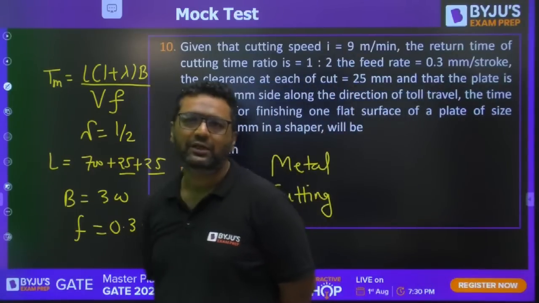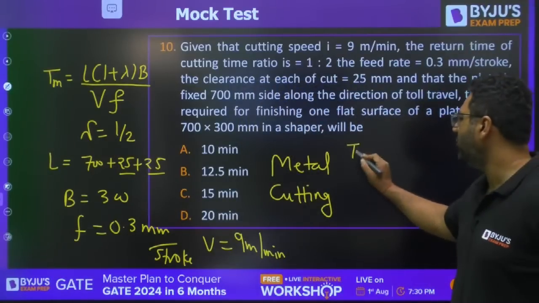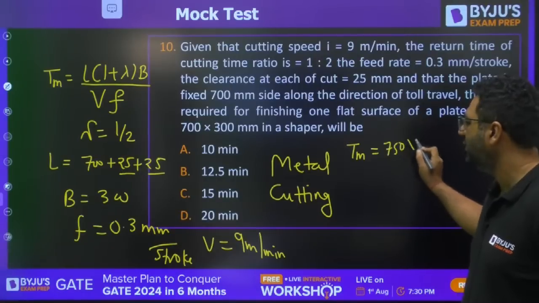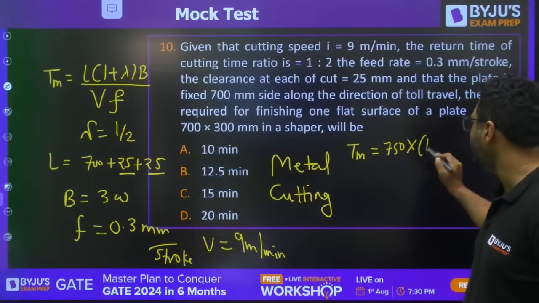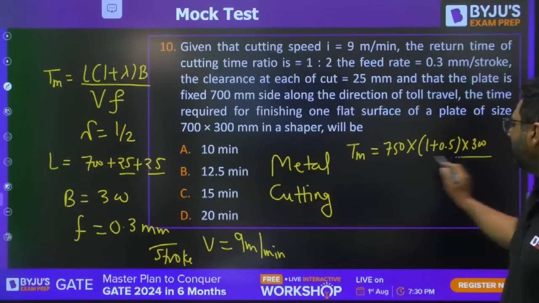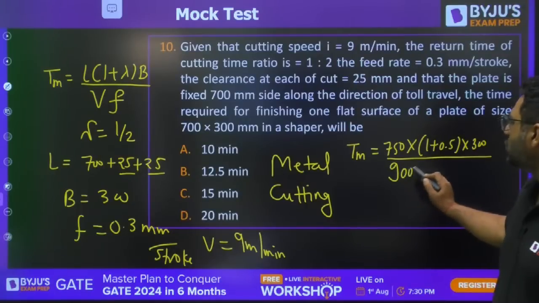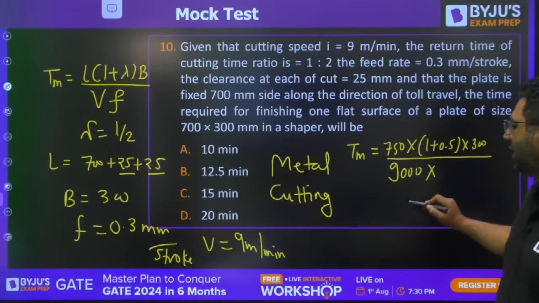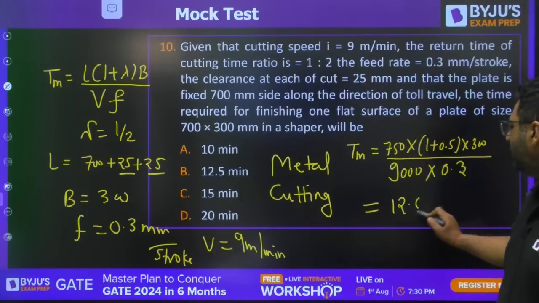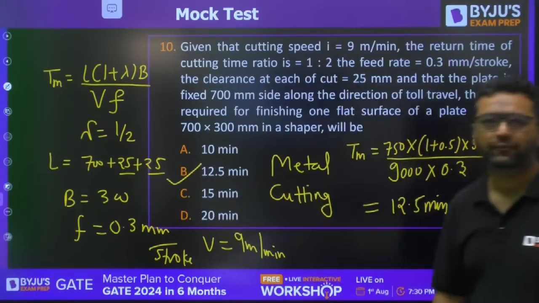Sarath is saying answer is B. And yes, the answer of Sarath is correct. Because when you will be finding out the machining time, you will be keeping the value of 750 mm for the length. Then you will say 1.05 and width is 300. Then we will be keeping velocity as 9 meter per minute. So 9 meter means 9000 mm per minute, into the feed rate, which is 0.3. So the answer will be coming out to be 12.5 minutes. B is the right answer, guys.